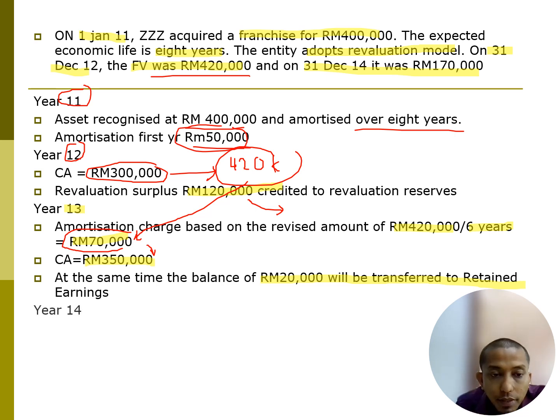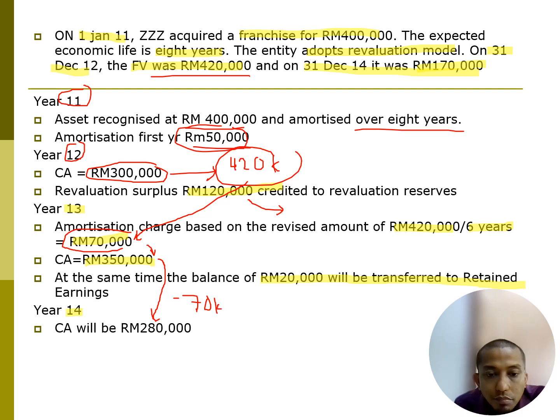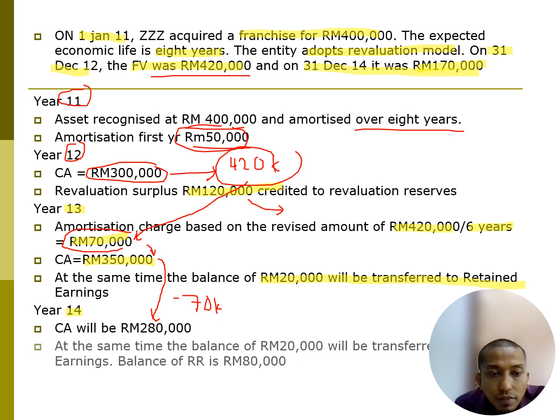What happened in year X14? X14 is 170,000, right? So in this case, we do another amortization of 70,000. So again, how to get this 280,000? 350 less another 70,000, and we get 280,000. So what about the revaluation reserve? Again, another 20,000 will be transferred to retained earnings. So the balance of revaluation reserve is only 80,000. Why 80,000? Original is 120,000. In X13 you transfer 20,000, 100,000. And in X14 you transfer another 20,000. So the balance is 80,000.